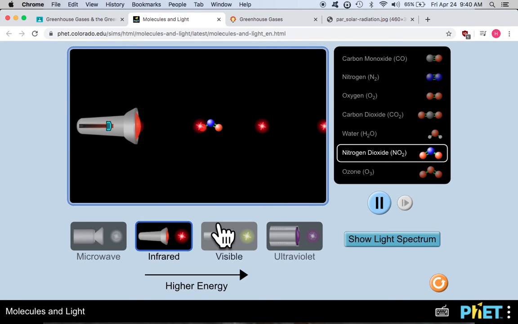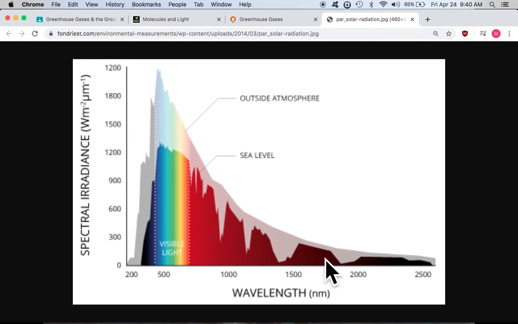So what we can do, and what I want you guys to do, I won't do them all, but I want you to take a look at all these different types of light. Most of the light coming off the sun is visible and infrared. Which of these gases are greenhouse gases? They are going to be the ones that wiggle around when you shine light on them. Ultraviolet, microwave, not so much, because they're not as important to this conversation as the visible light and the infrared light, because most of the output of the sun is in these frequencies.